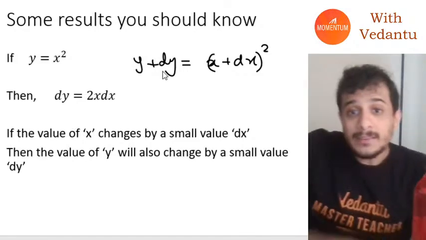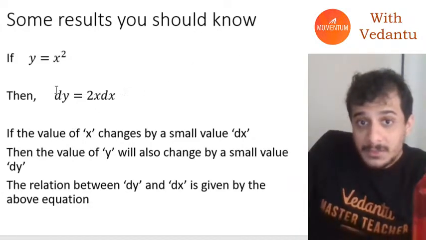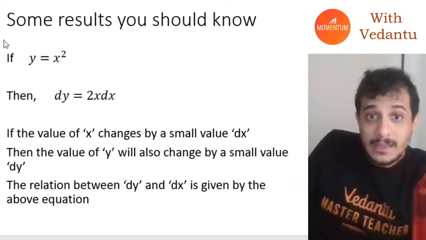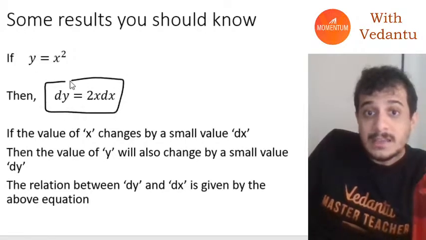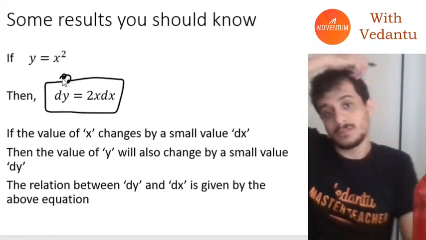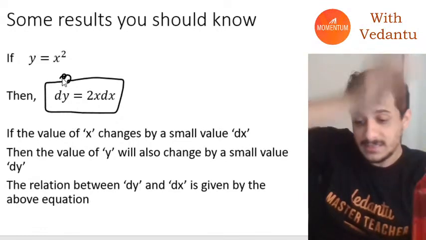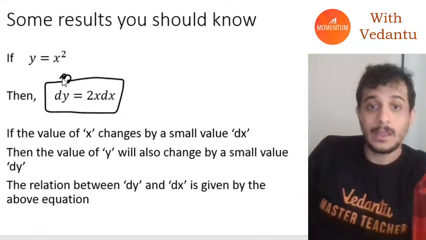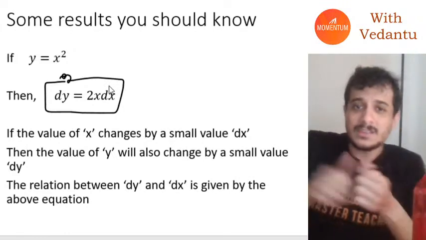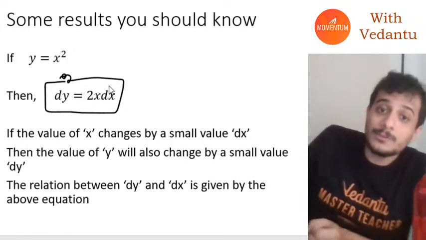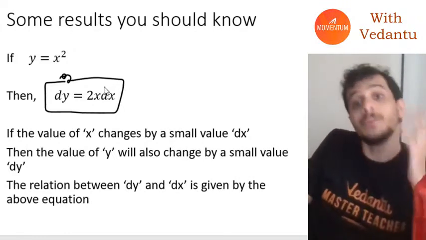Now, what is the next equation? The relation between the small changes is given by this relation. So if x is changed by a small value dx, y will also change. But how do we find how much y changes?